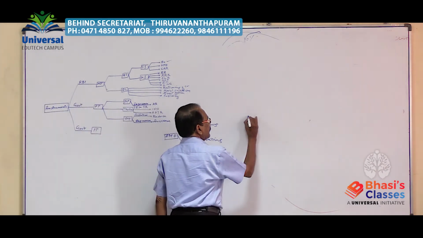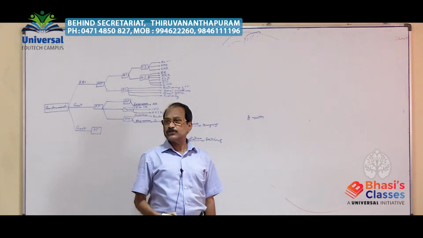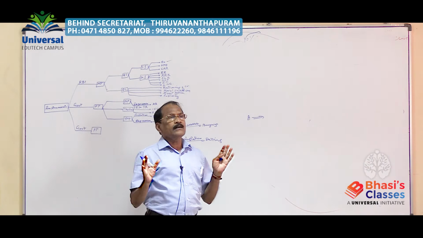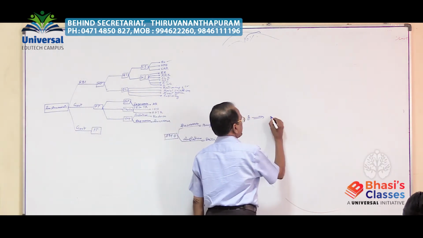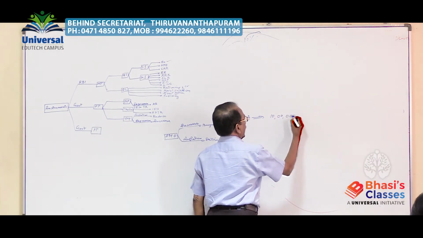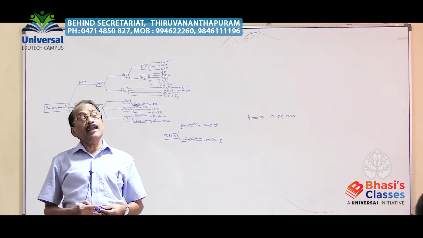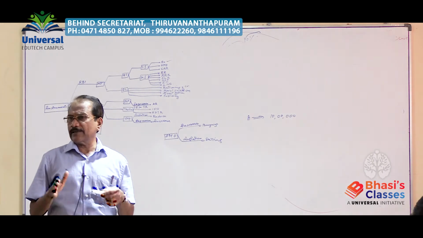For example, suppose commercial bank A today has a total deposit of, let us assume, 10 lakh rupees on a particular day.